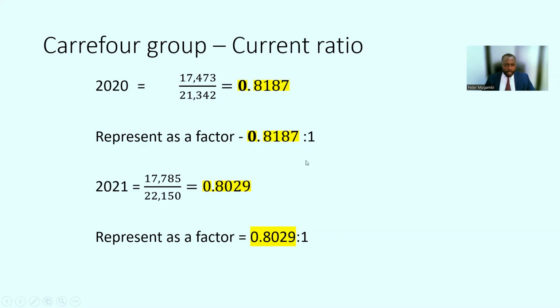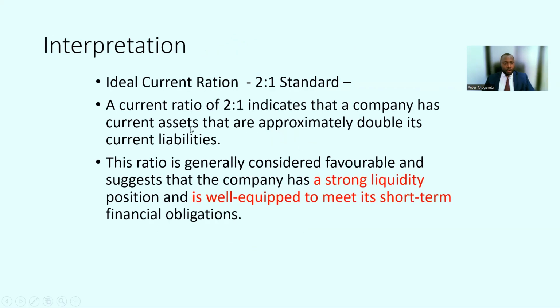Most important, I want to insist that this number 0.829 represents the amount of current assets held in light of the current liabilities. So you can see that the current assets are less than the current liabilities, and this definitely, as an investor, as a manager, you should be able to see that this is not a good sign, because we have already mentioned previously, and I want to repeat again, that the ideal current ratio should always be 2:1.